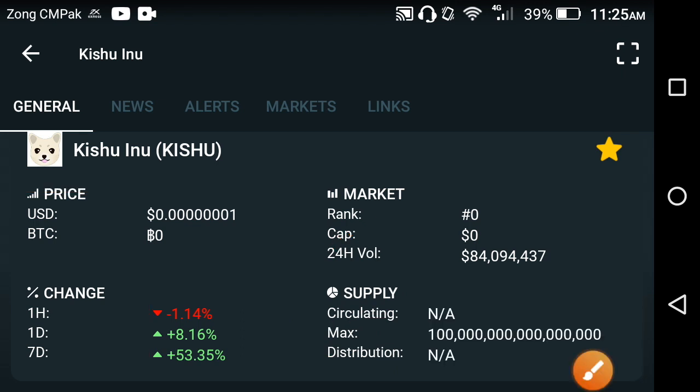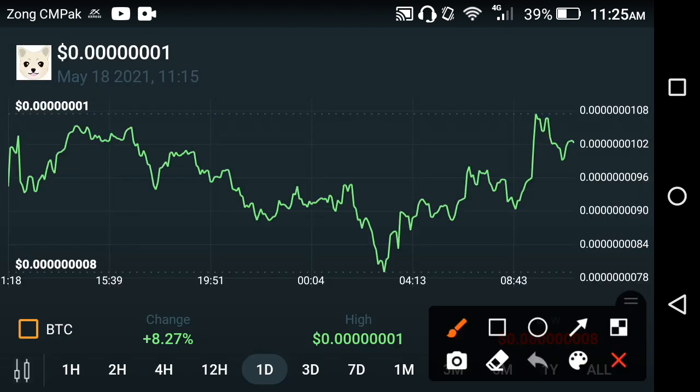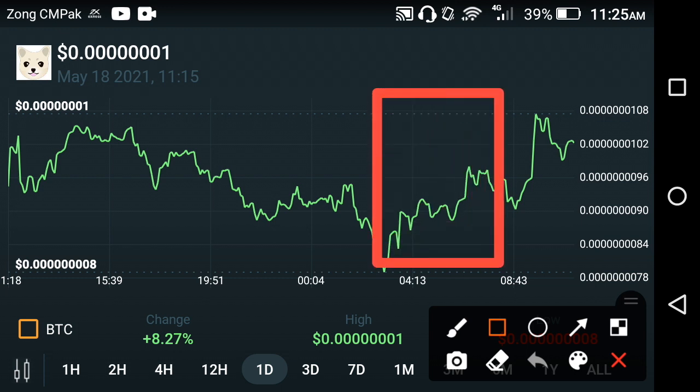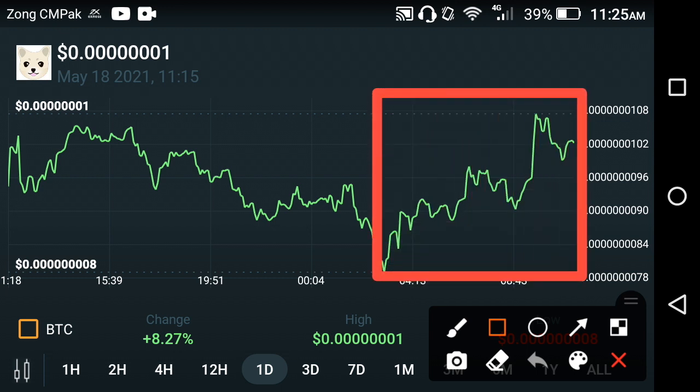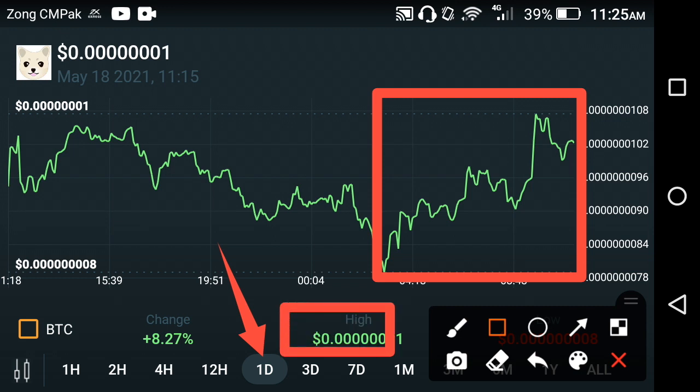Let's see, my friends, the price chart of the Kisho. What's going on at this time in the Kisho? Absolutely, once again, a massive jump occurred, massive gains by Kisho in the last 24 hours. Especially if you look at the last 1 day price changes in the Kisho, the latest news and updates tell us that there was an 8.27% price change in the last 24 hours, in the last 1 day, and the highest price is